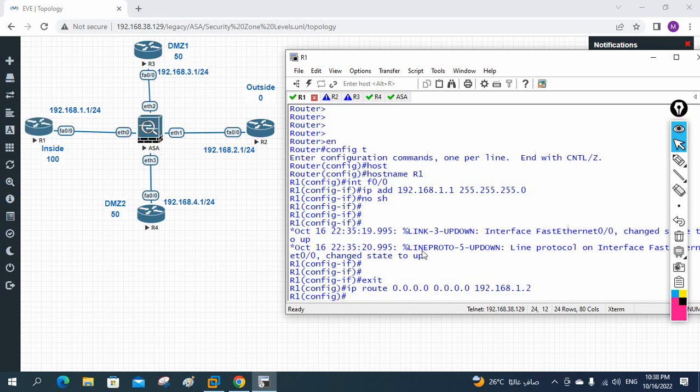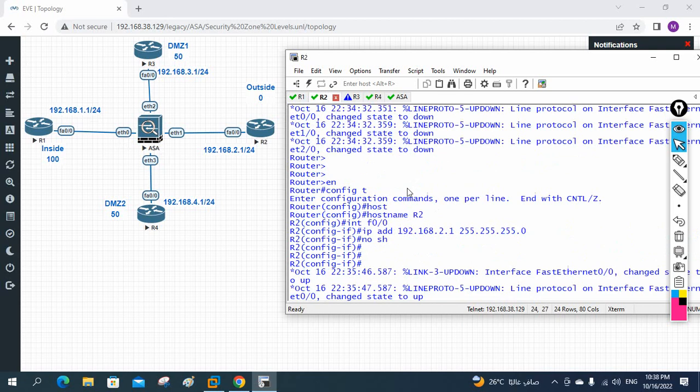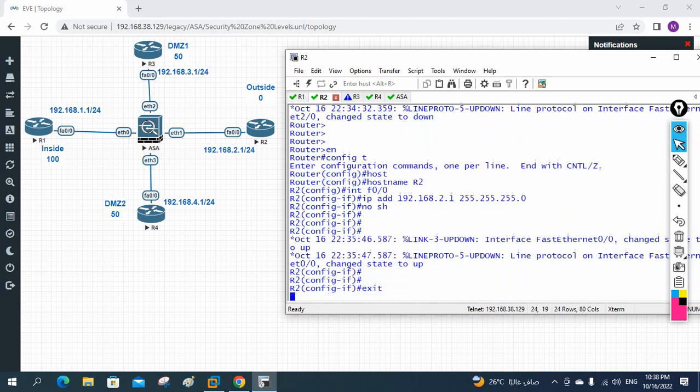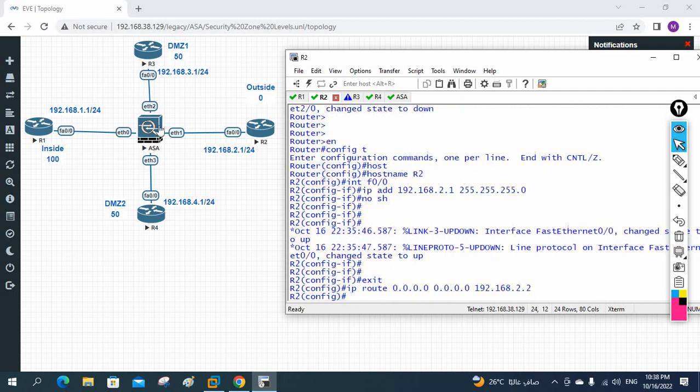We are going to assign very soon. So this one in R2 also I will do like this. I will write here IP route 0.0.0.0 0.0.0.0 192.168.2.2. Okay, R2 is having 2.2 here, and this one R1 is having 1.2.